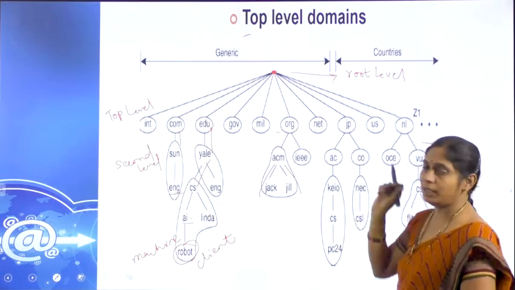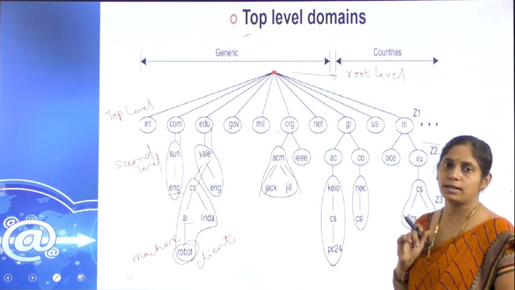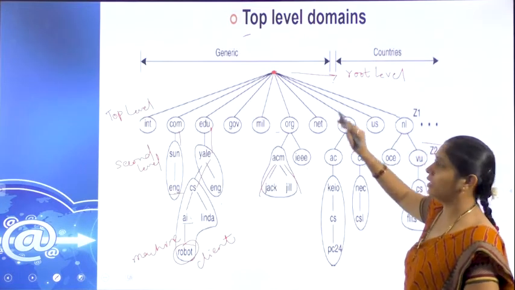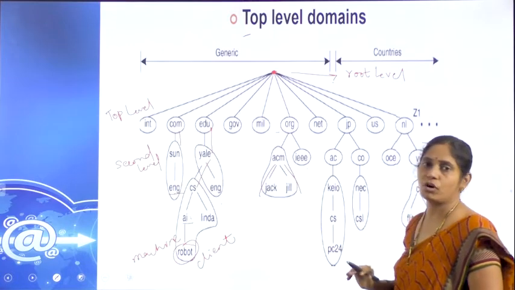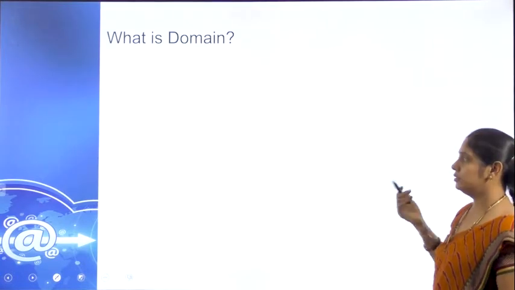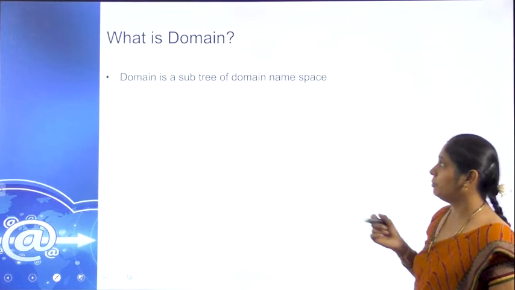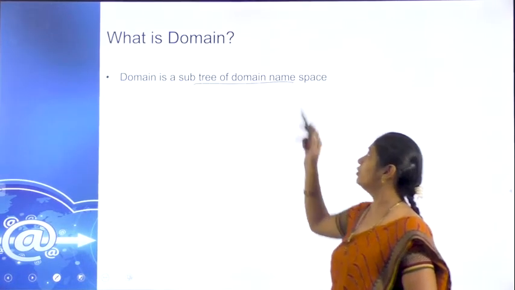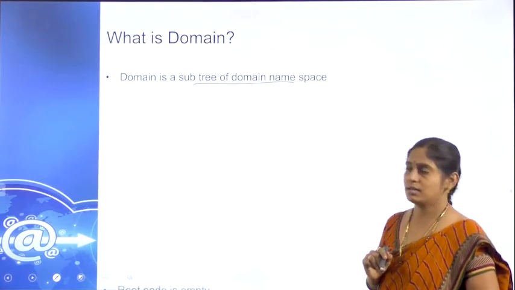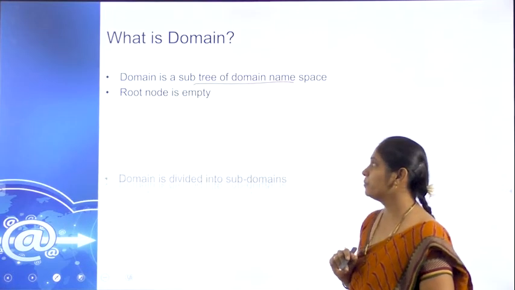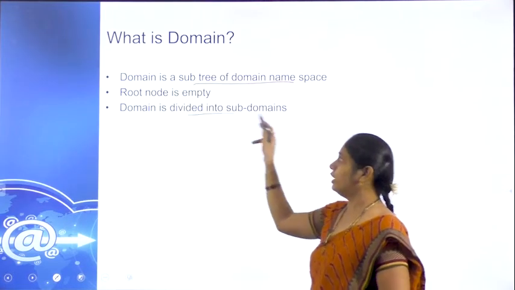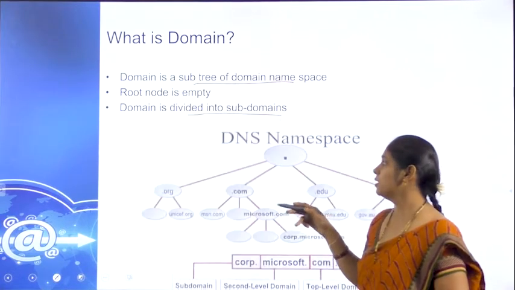Likewise, the pages will be accessed by the client and the domain will be converted into an IP address in this form. Then domain, as we just discussed, is nothing but a subtree of the main domain namespace. The root node is always empty and it is divided into subdomains likewise.